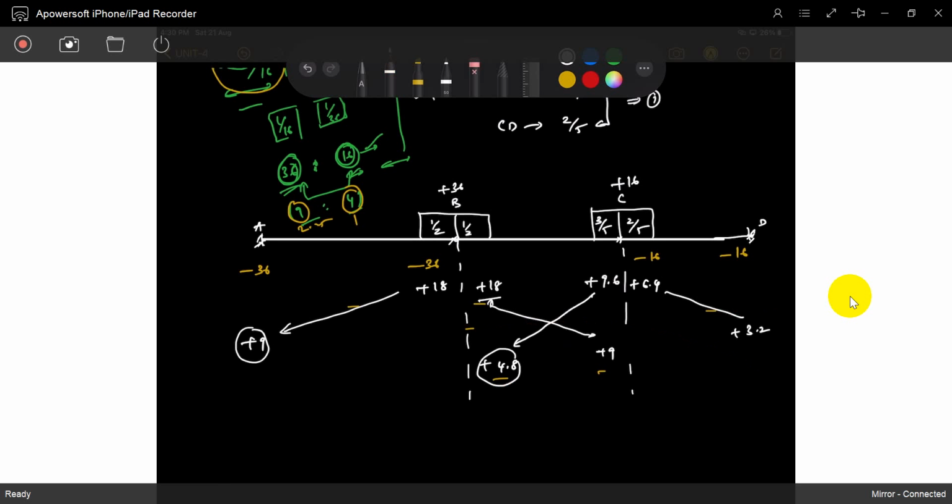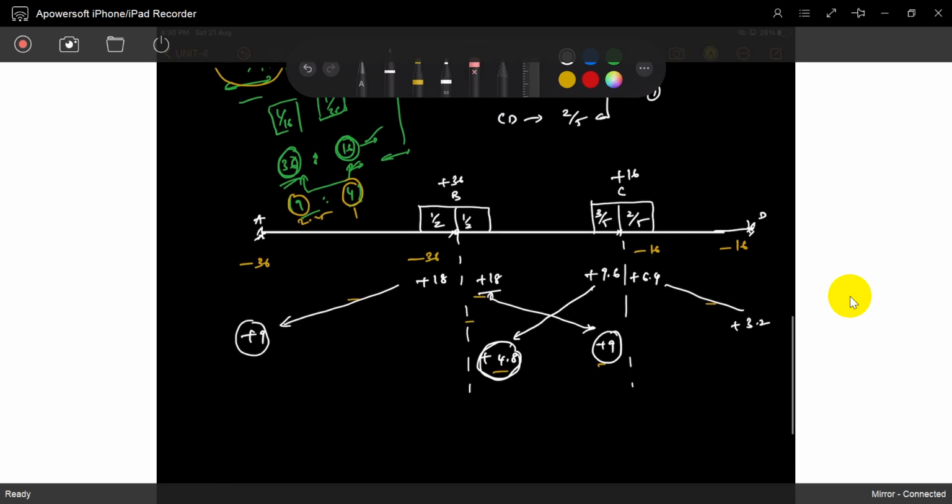So when you stop these moment distributions, you just give the carryover moments to the ends. In between you just ignore it, because if you give the carryover moments in between, they again give unbalanced moments. This 4.8 is unbalanced at B, this 9 is unbalanced at B, C. So that's why.